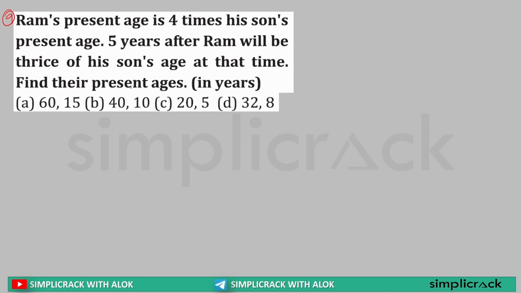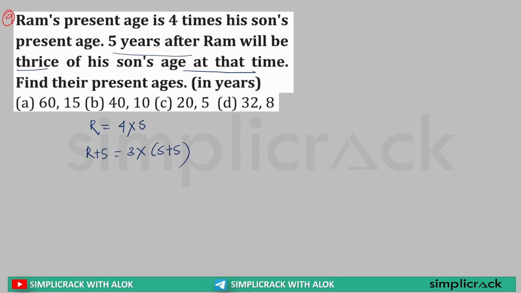Ram's present age is 4 times his son's present age, that is 4S. 5 years after, Ram's age after 5 years is equal to what? Thrice of his son's age at that time. At that time means after 5 years. So this is 3 times S plus 5.